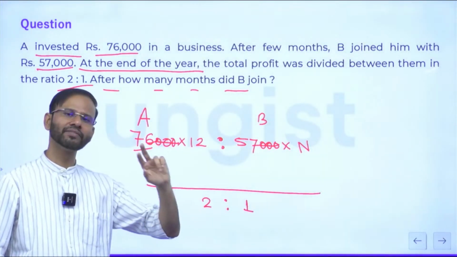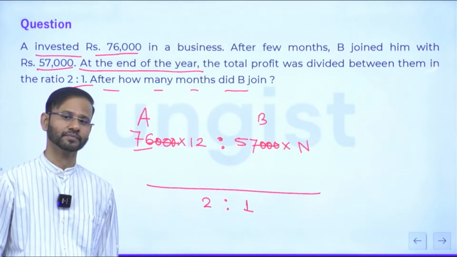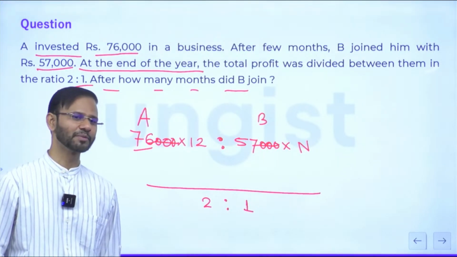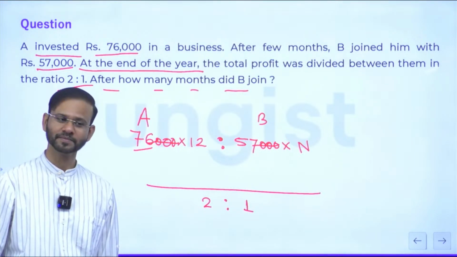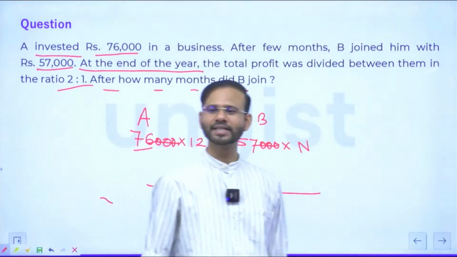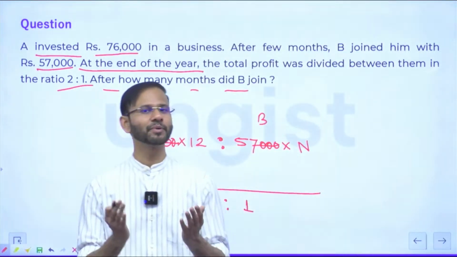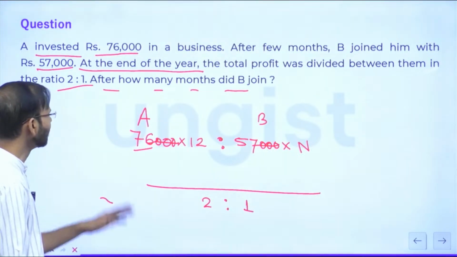Both the numbers are divisible by which number, guys? Yes, they are divisible by 19.